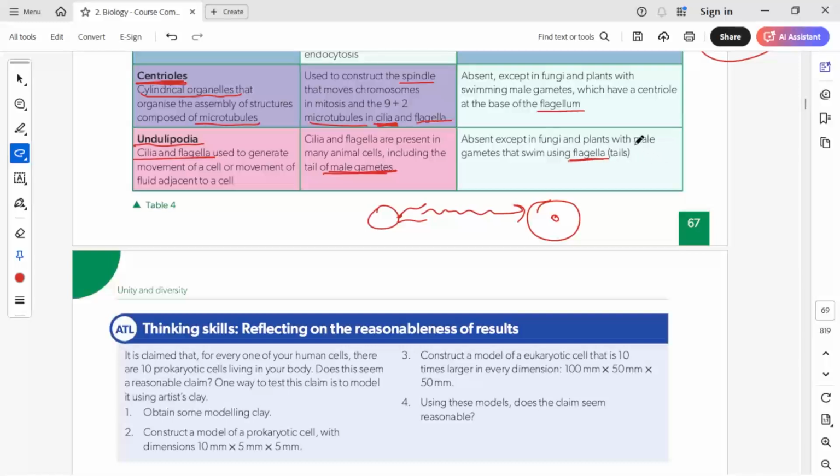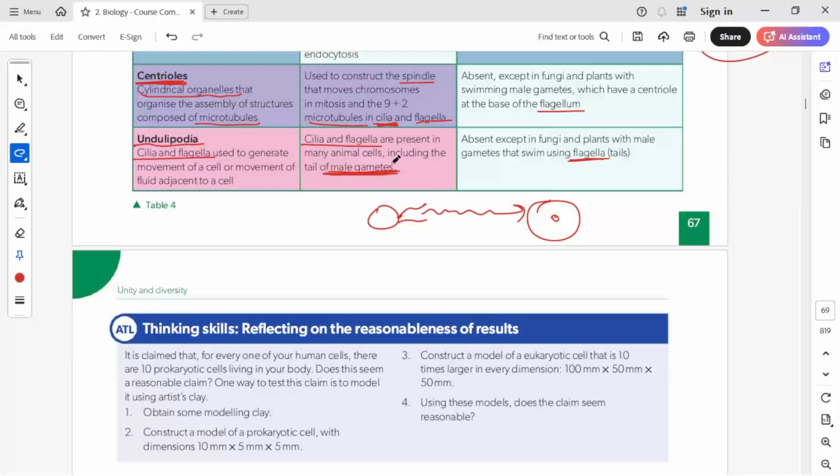So it is also absent the undulipodia for movement, because in plants and fungi they are not generally present in water. So these are generally present in small animal cells that are present in water. So in water they need to move from one place to another. In such conditions they will need cilia and flagella. Another example is male gametes for swimming inside the medium.